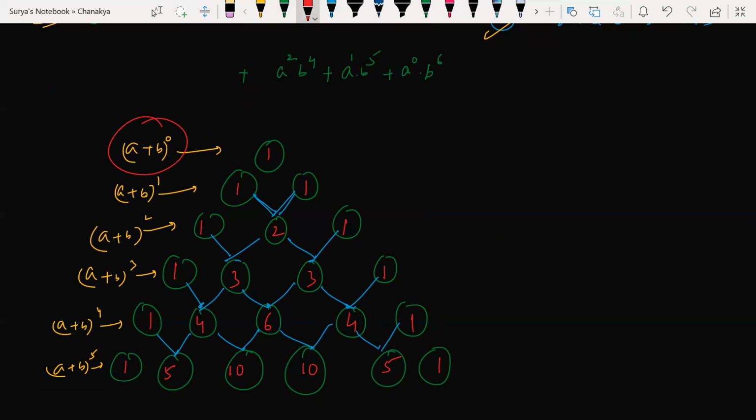Coefficient of A plus B to the power of 0 is 1. Coefficients of this are what? 1, 2. Coefficients of A plus B whole square are what? 1, 2, 1, you will get. How do we get that?